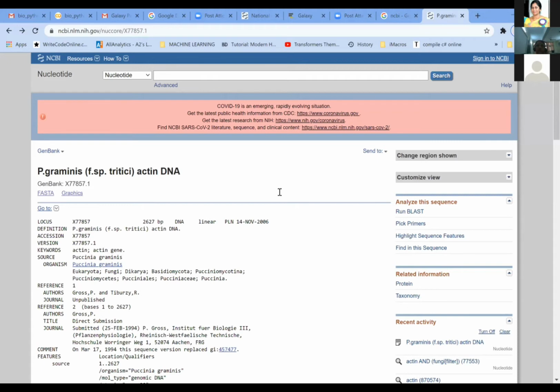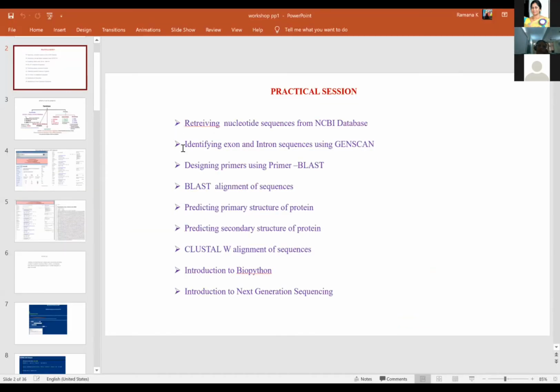Okay, are you able to see this window? Are you seeing my PPT, all of you? Yes, continue, Padma. Yeah, so here we have done retrieving the nucleotide sequence from the NCBI database. That is the first part of this practical session. I hope all of you are comfortable doing that. Yes, please move on.